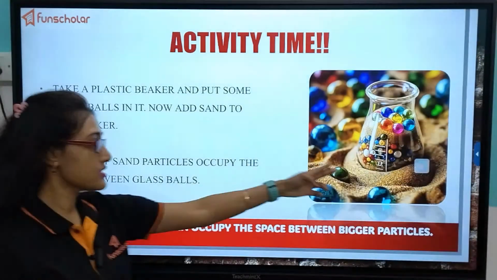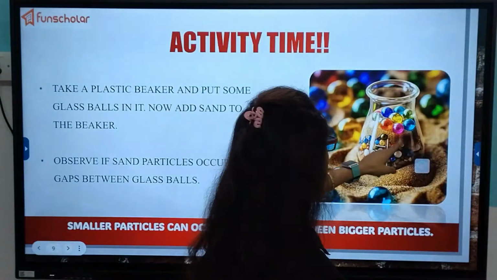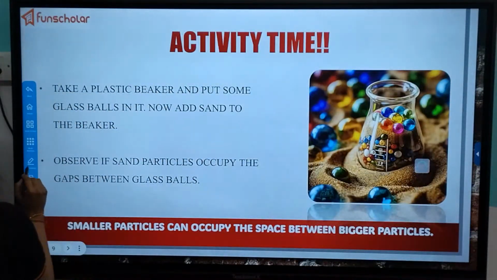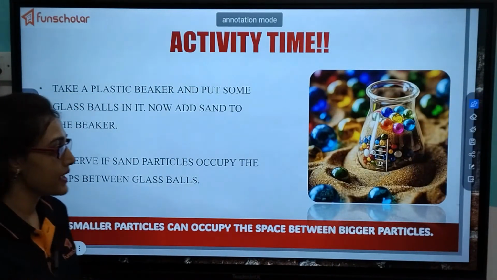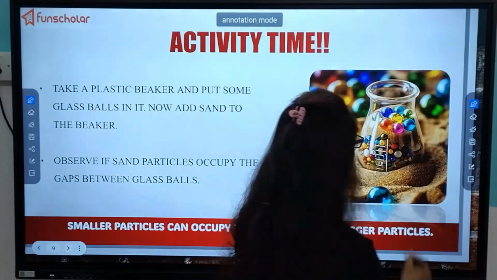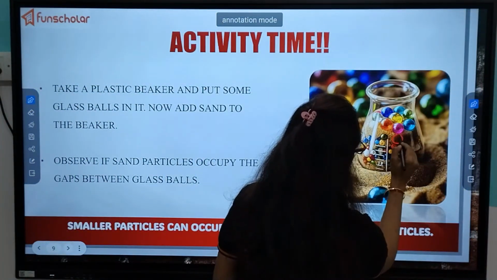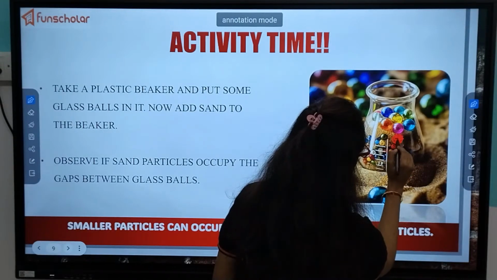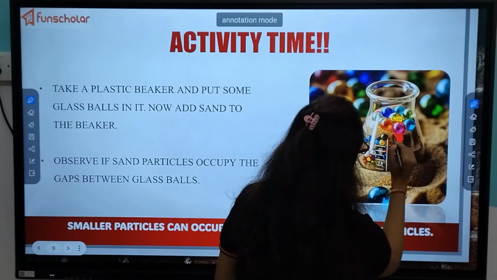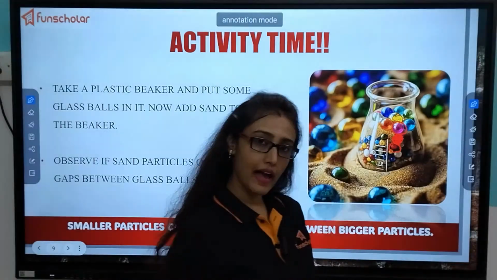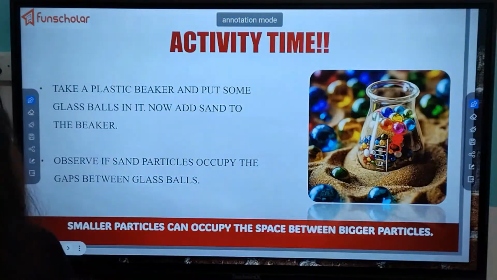This activity I have just shown you was to make you understand what intermolecular space is and what intermolecular force of attraction is. See, the sand is taking the space between two molecules.